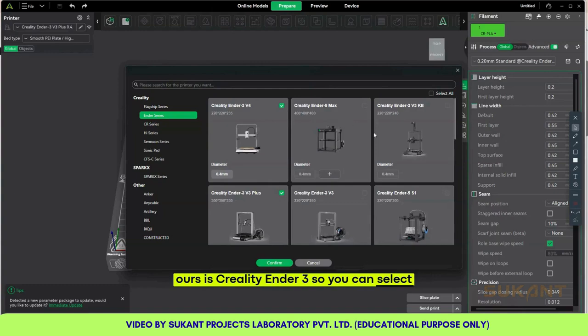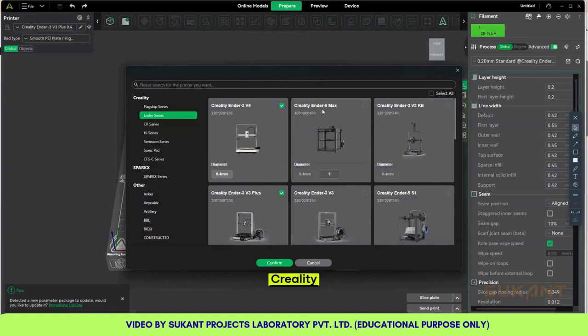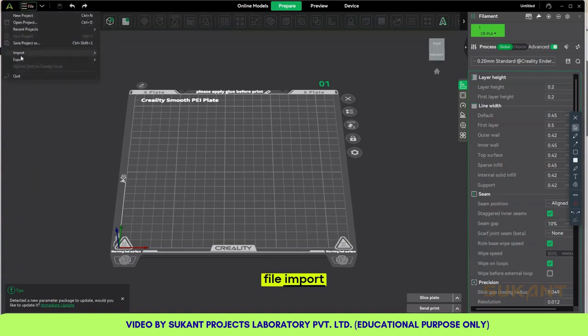So you can select Creality version 4, Creality Ender-5, Creality Ender-3. So select this, click on confirm. Now click on file, import.